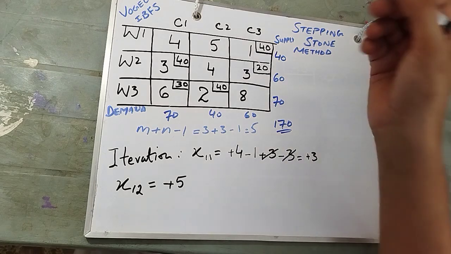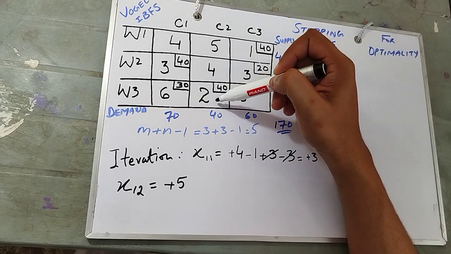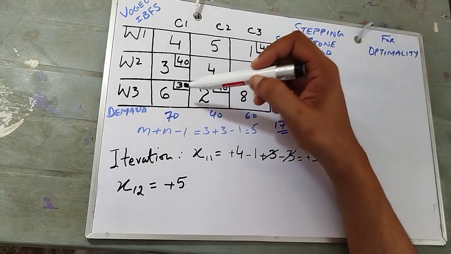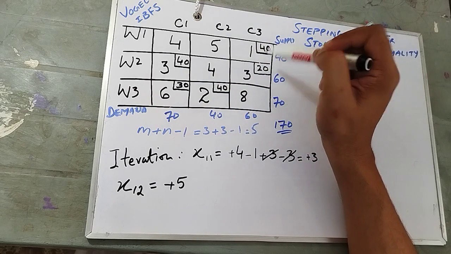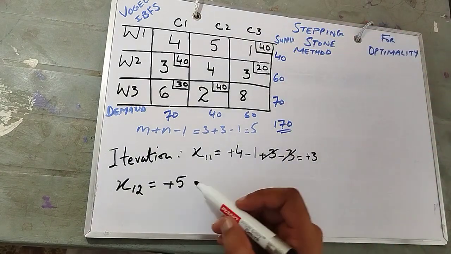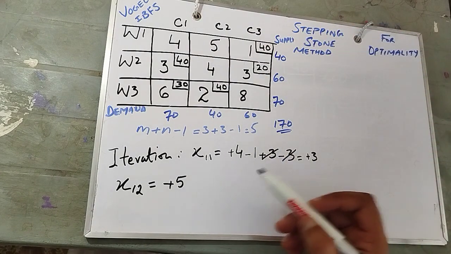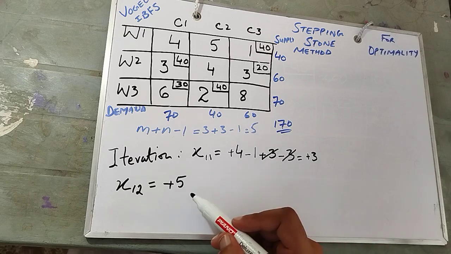No, I think it's a better one. Plus 5, minus 2, plus 6, minus 3, plus 3, minus 1, and then 5. That's a better one, because we are going from far to near. It makes more sense. So we will go with this.